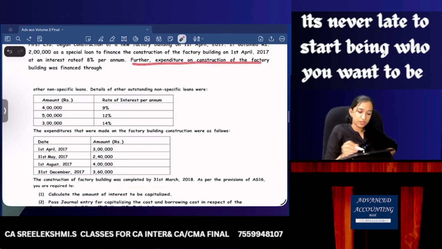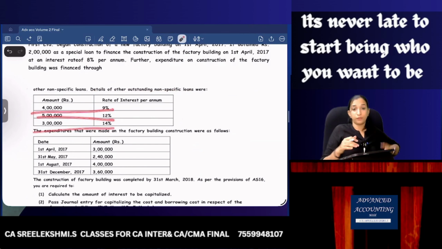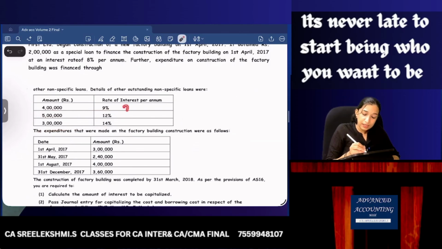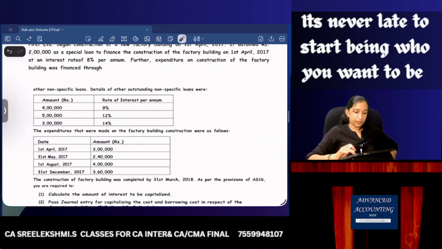Further expenditure on construction of the building was financed through other non-specific loans. Details of other non-specific loans: these are the loans available. 9% loan, 12% loan, 14% loan. Date of taking these loans are not given, so we'll assume from the beginning we have these loans and interest rates are also given.